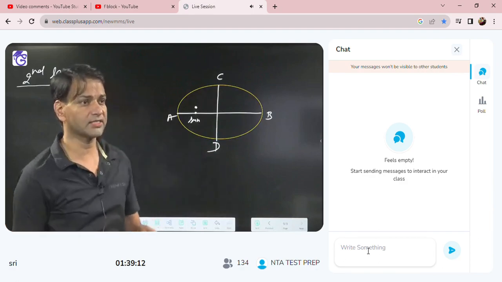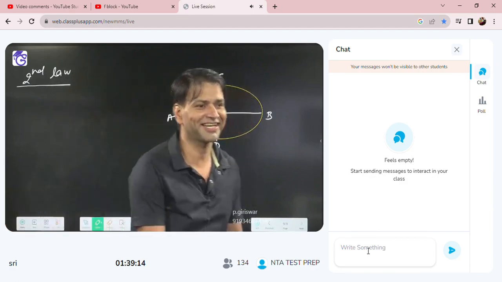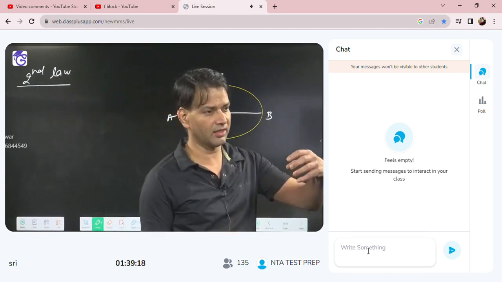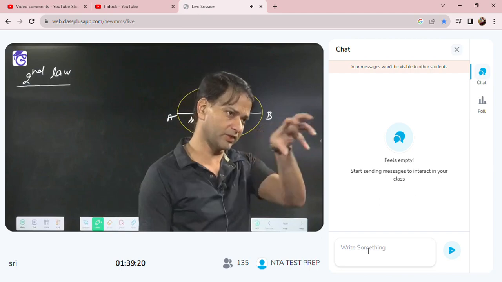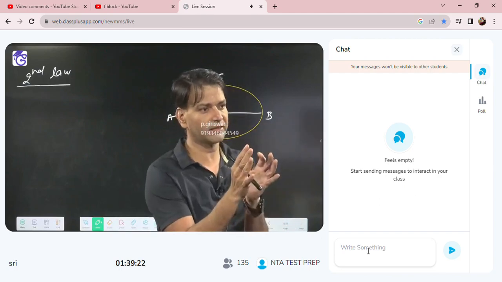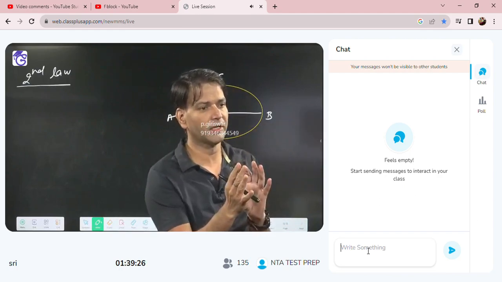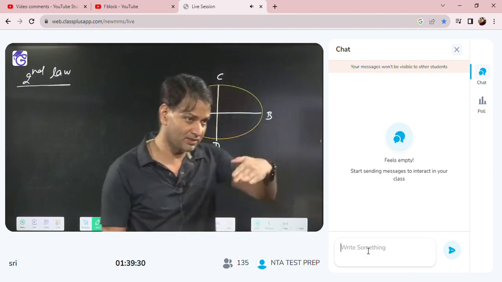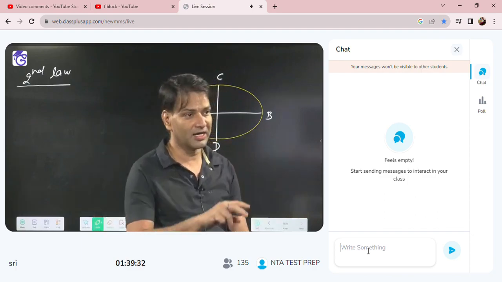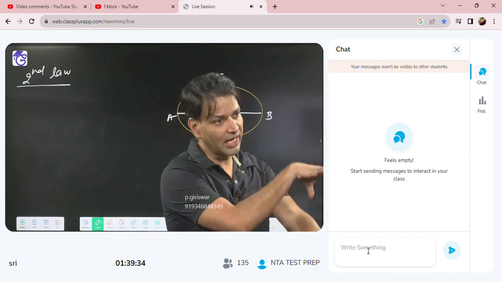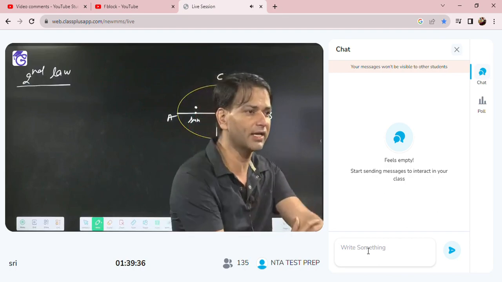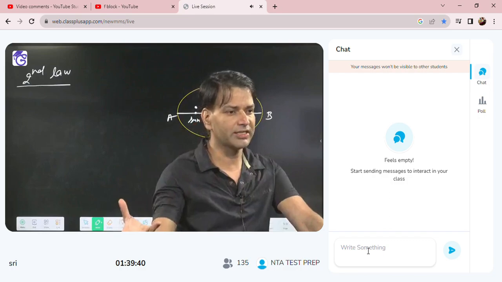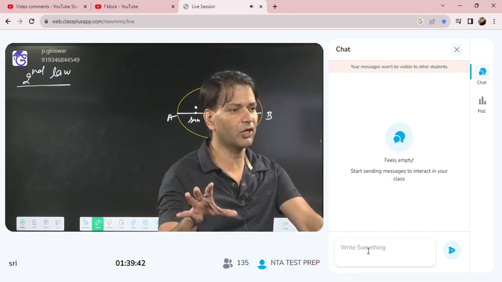Okay, so what is the second law? When you join the planet with the sun, a line joining the sun and planet sweeps equal area in equal intervals of time. Sweep means sweeper. Or the areal velocity of the planet is constant. Areal velocity means dA by dt.